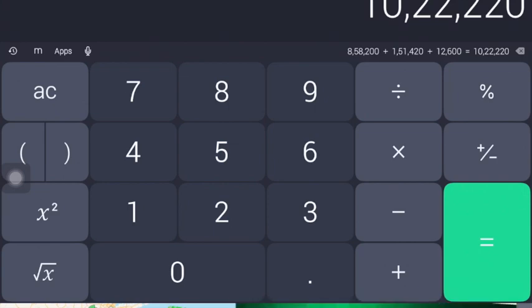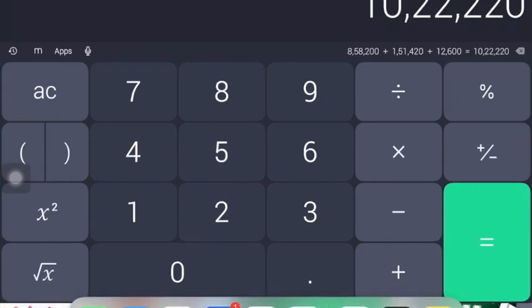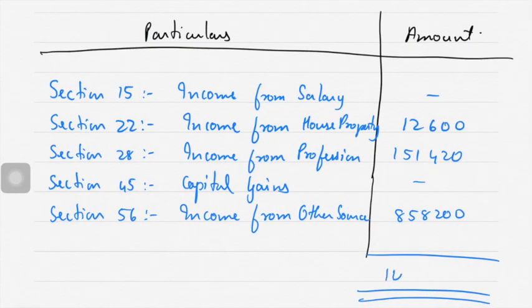So 10,22,220. 10,22,220 is the final answer.